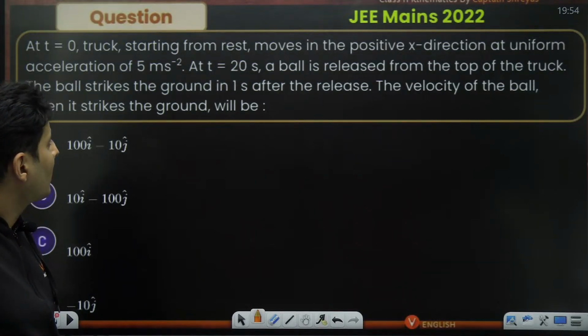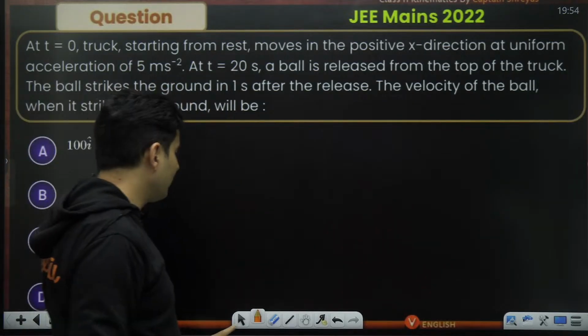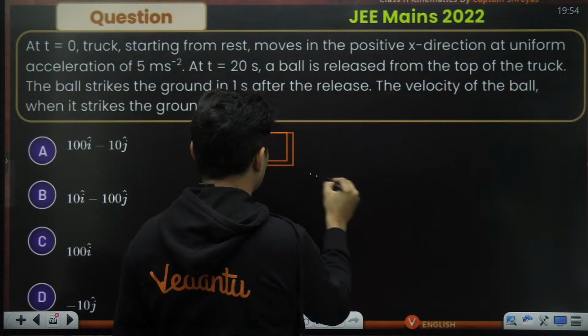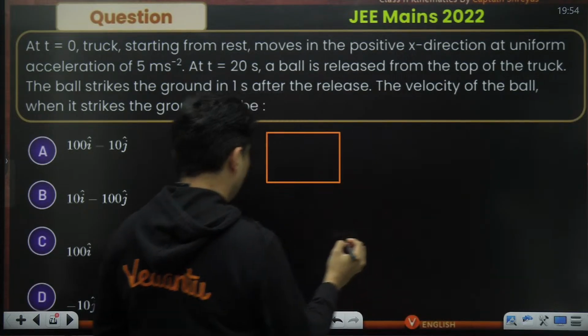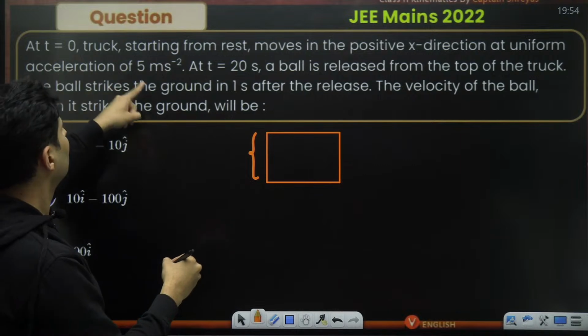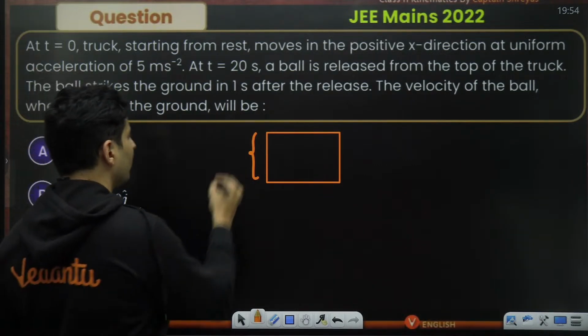Acceleration is given. At t is equal to 20 seconds, the ball is released from the top of the truck. The ball strikes the ground 1 second after the release. We need the velocity of the ball when it strikes the ground. Again, just like the previous question, imagine this truck is there and the truck's height is how much? Okay, it is not given.